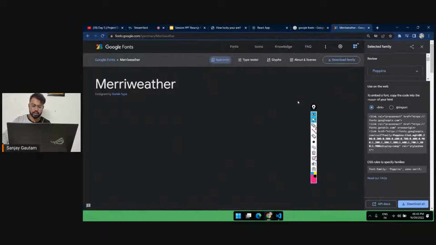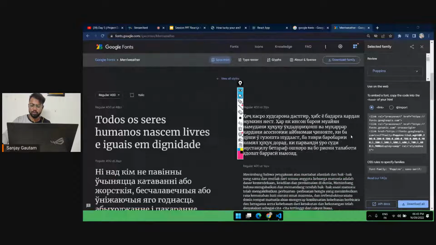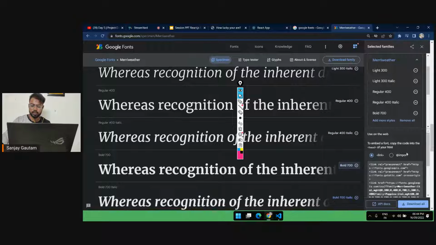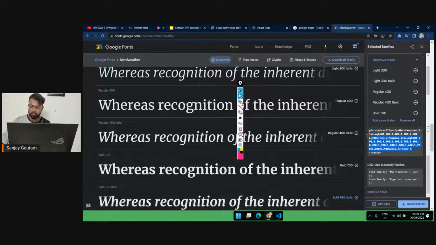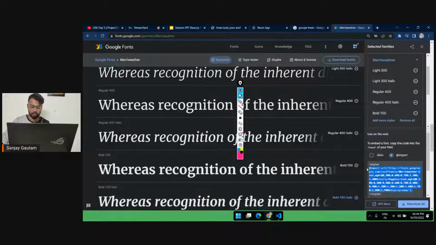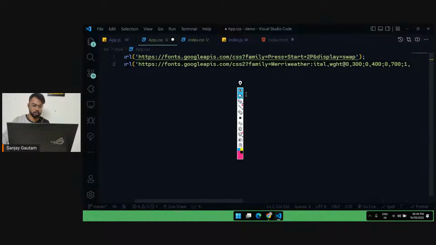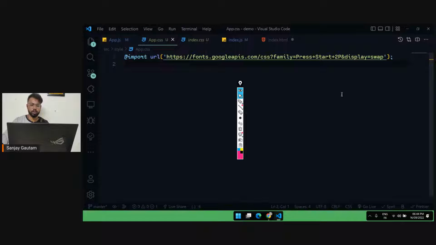Just select this font, and you can select all the variants here, click on import, copy this whole thing and paste it in your CSS. So this is the way to import a font into your project.